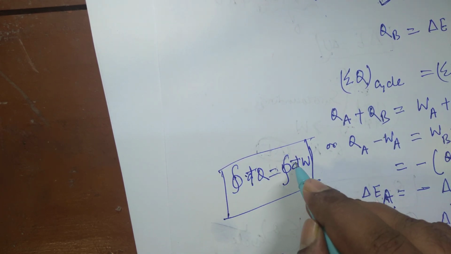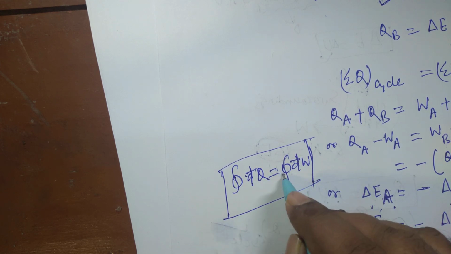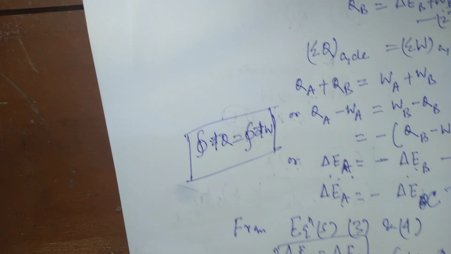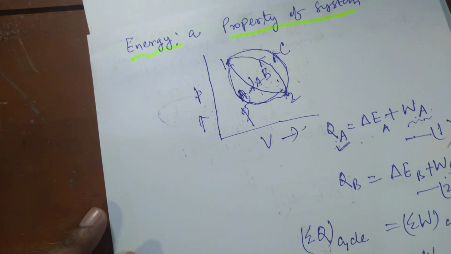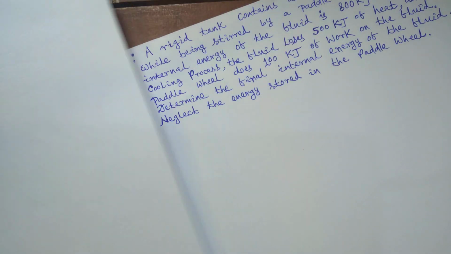And this distinguishes the path function or inexact differentials, but the dE is an exact differential or point function. So energy is a property of system that we could prove.